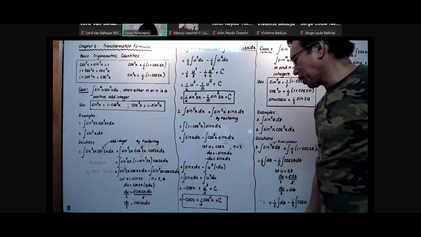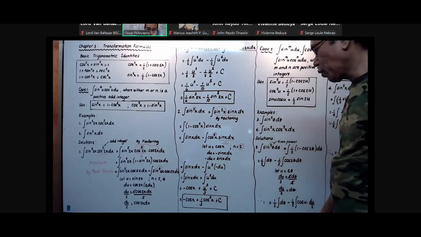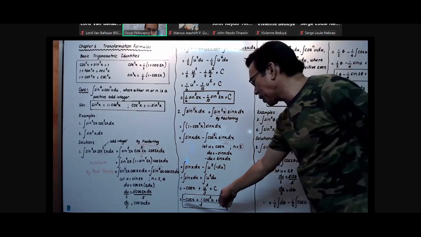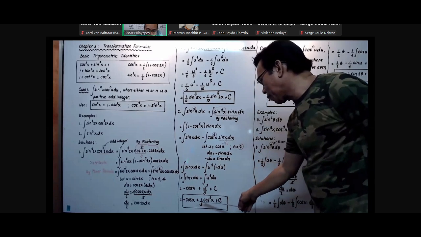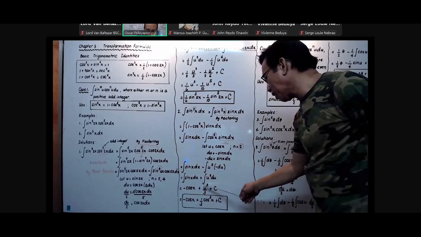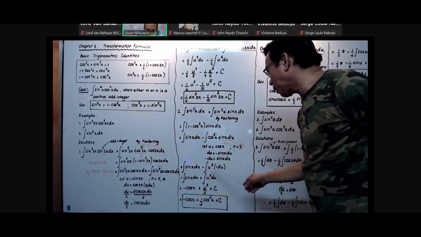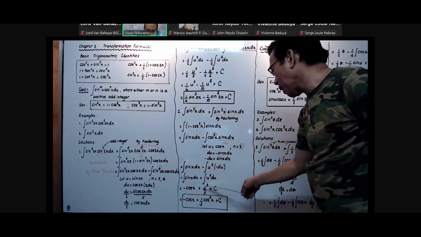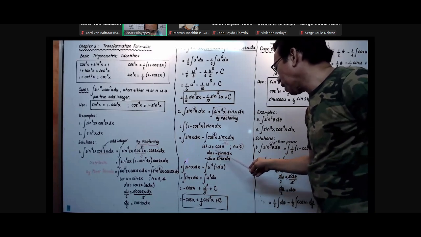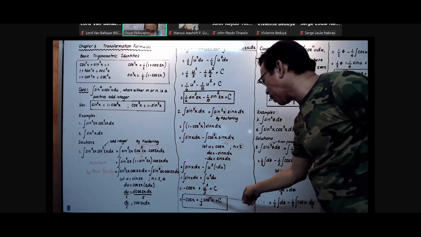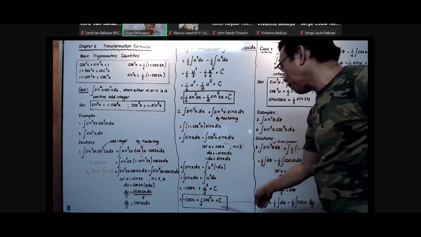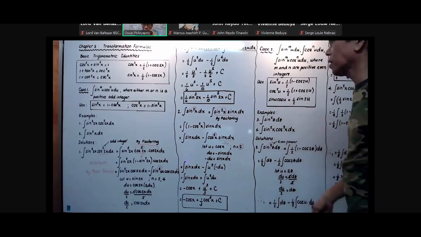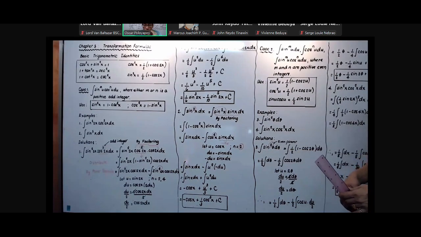plus c. Plugging in the value of u, therefore, becomes negative cosine x plus 1/3 cosine cube x, because our u here is cosine x. So we have cube, so cosine cube x plus arbitrary constant c. So this is the answer for our example number 2.